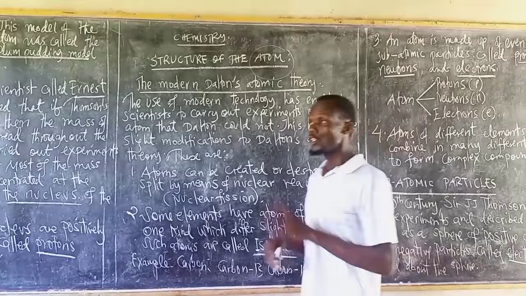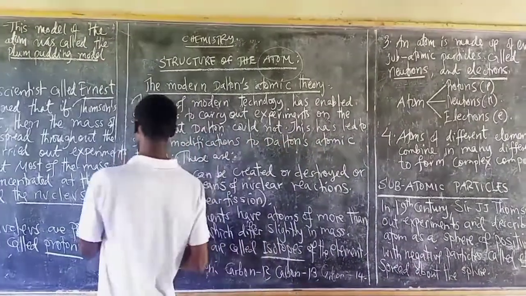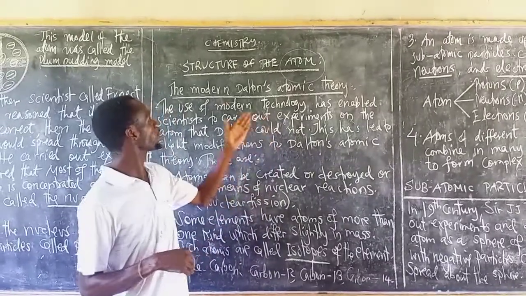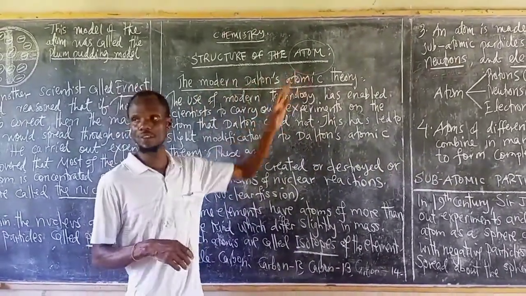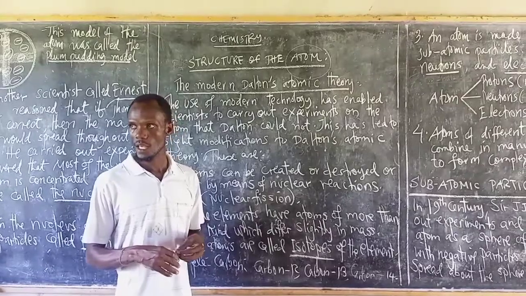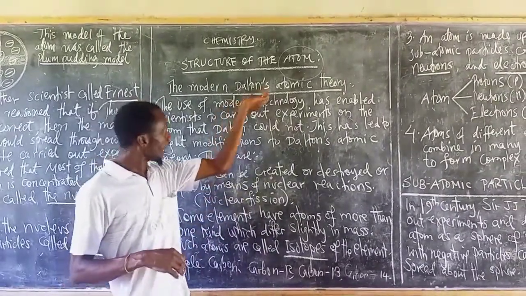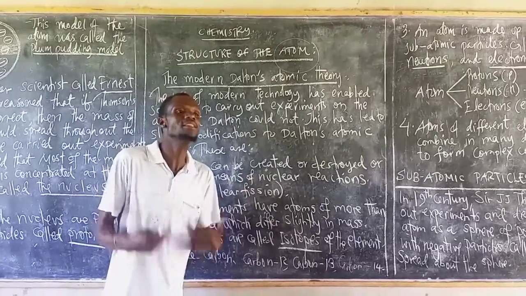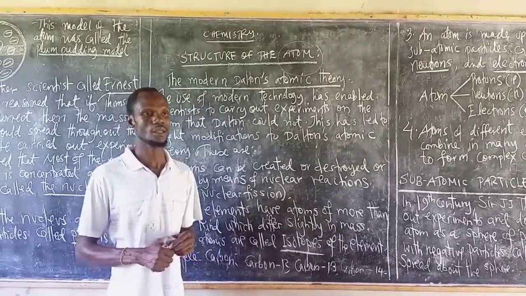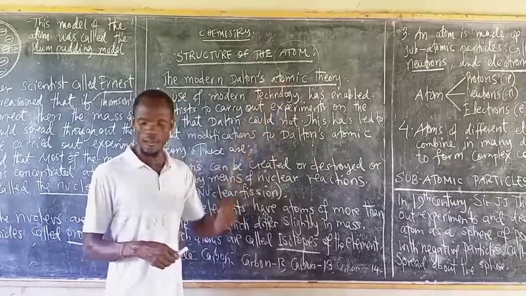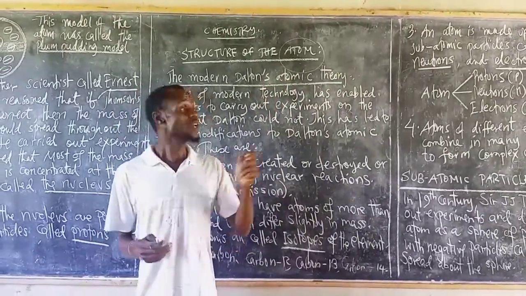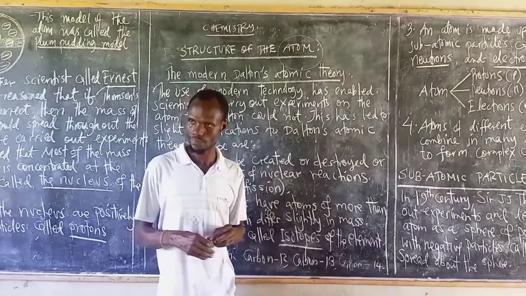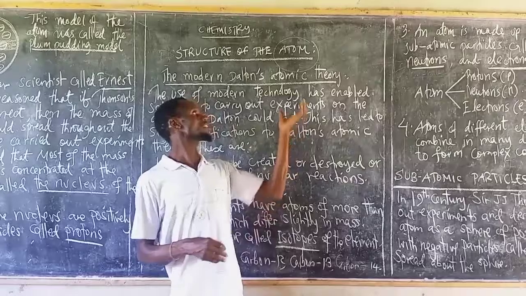Then, due to the use of science and technology, people came up with what we call the modern Dalton's atomic theory. They used the word Dalton as an appreciation that he did something good. Though it was not better, he brought the starting of discussing the atom.